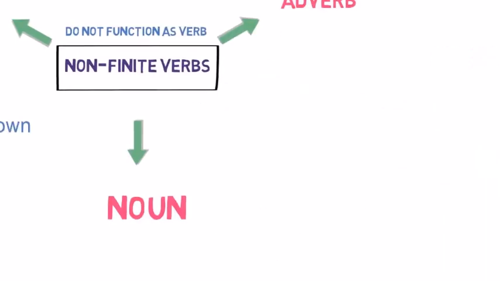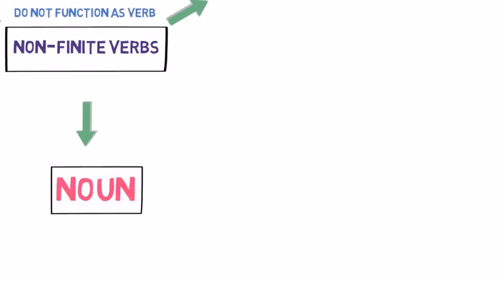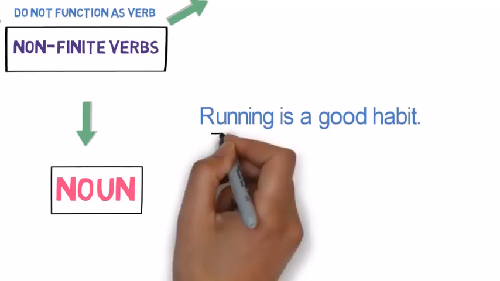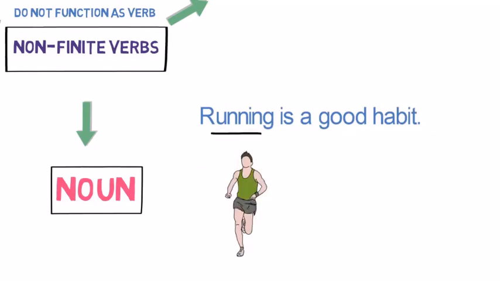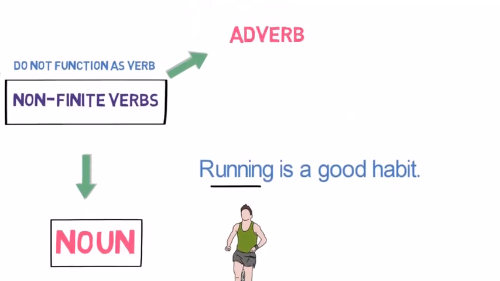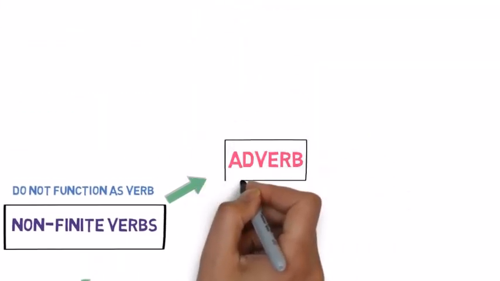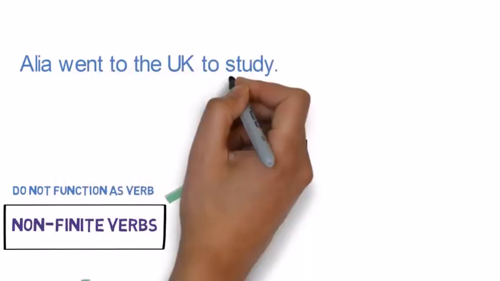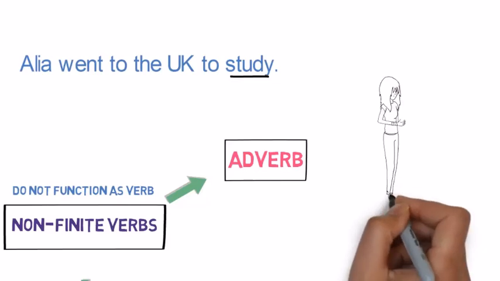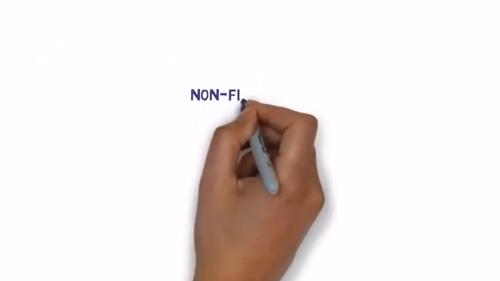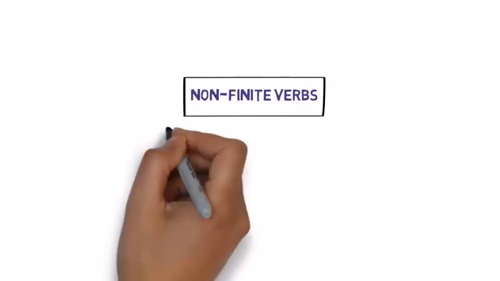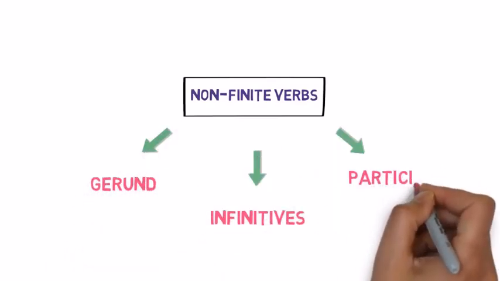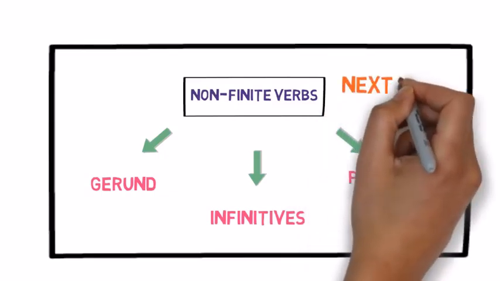Now let's understand how they function as a noun with an example. Running is a good habit. Here, running functions as a noun in the sentence. Now let's understand how they function as an adverb with an example. Alia went to UK to study. Here, study functions as an adverb in the sentence. Non-finite verbs are further divided into three types: gerund, infinitives and participles. We will discuss them in our next video.